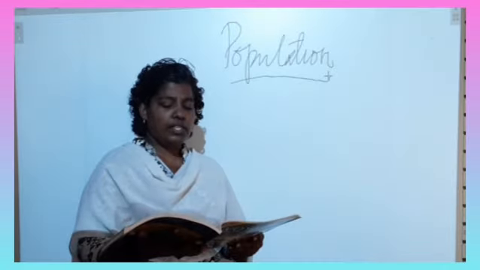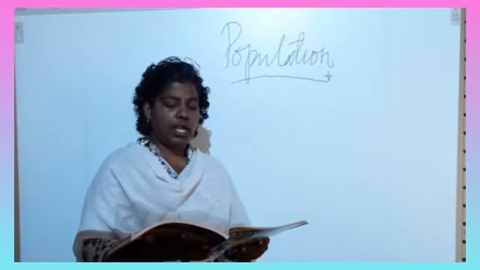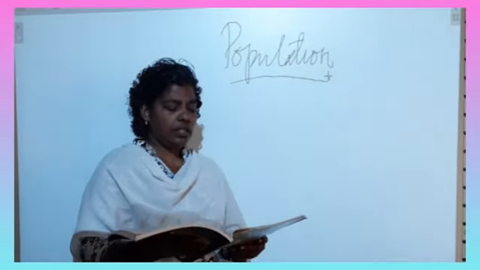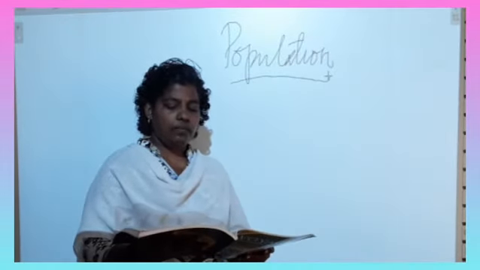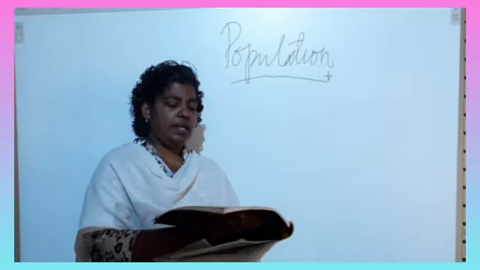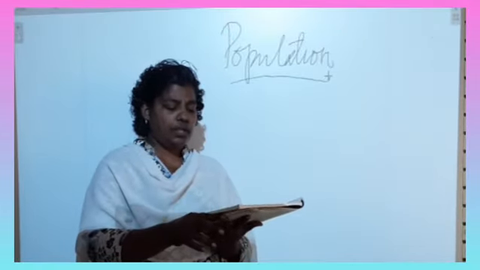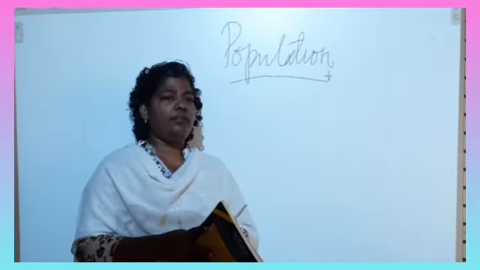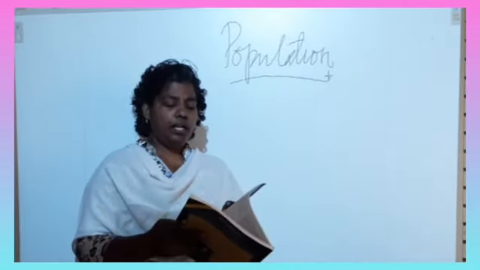From the beginning till the end of that subheading, you can mark for E3 question. Then move to the next subheading, impact of underpopulation.